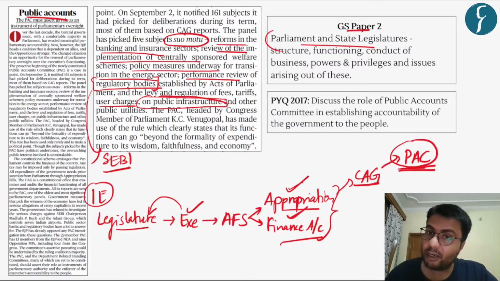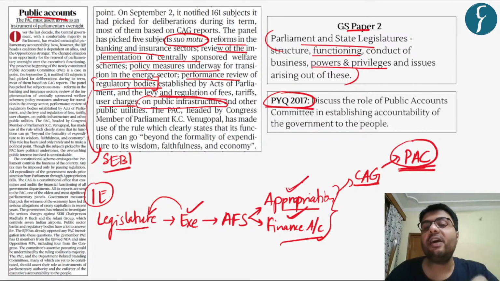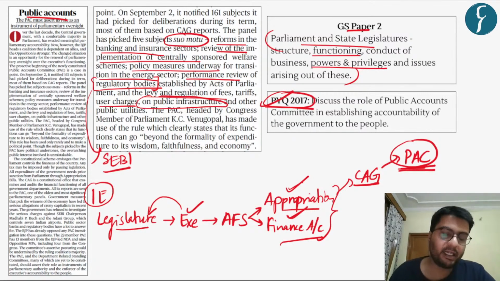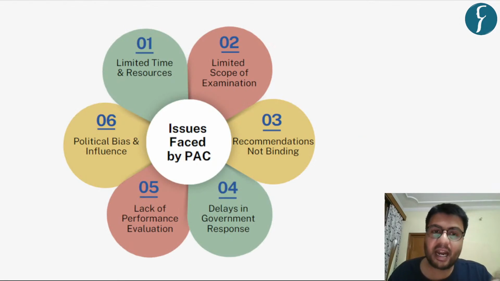So, in terms of this responsibility, this news article becomes important from the GS paper 2 perspective, because the syllabus highlights Parliament and state legislature, its functioning as well as powers and privileges. And also, questions have appeared on this very topic in the mains of the year 2070. So in this regard, let us discuss what are the issues faced by the Public Accounts Committee.